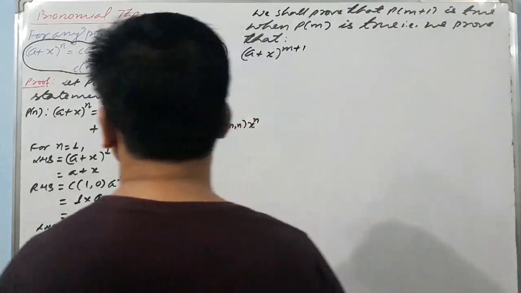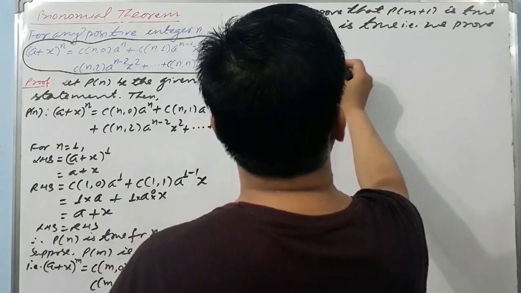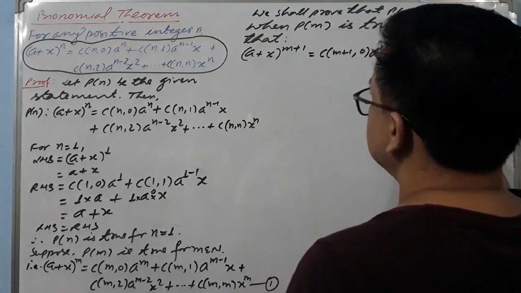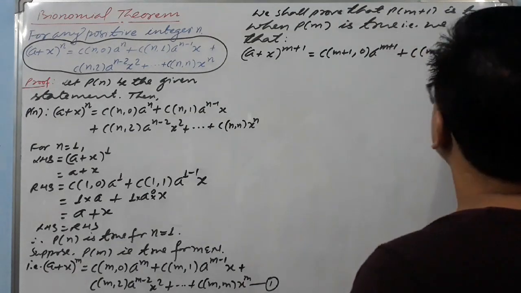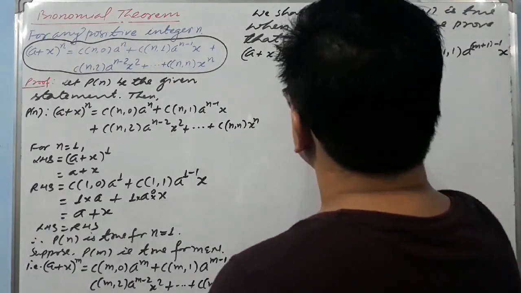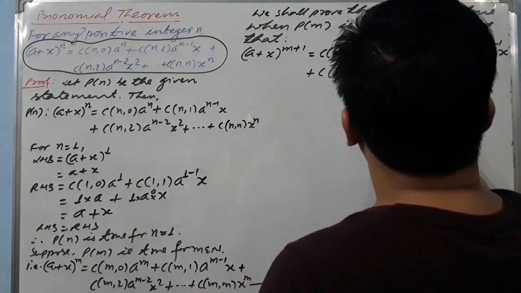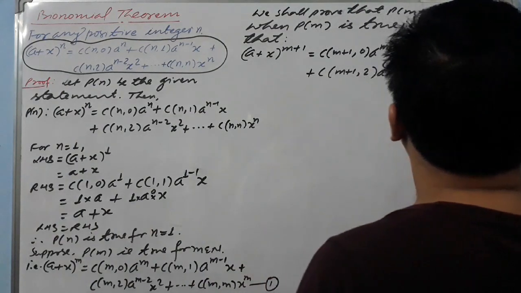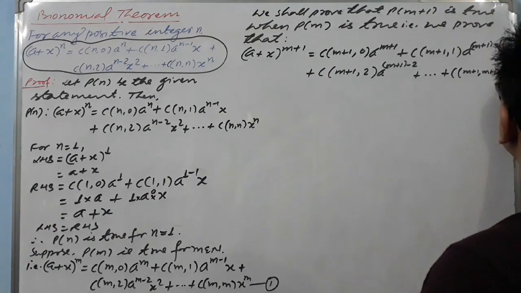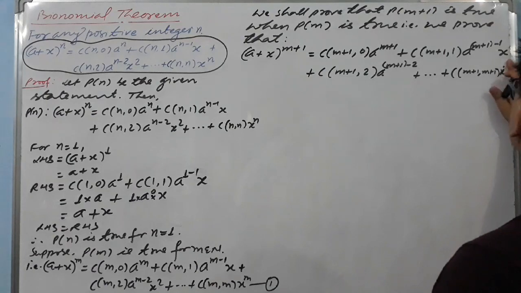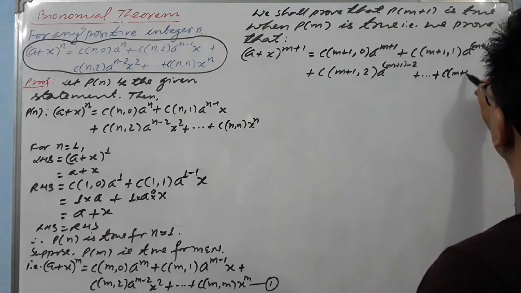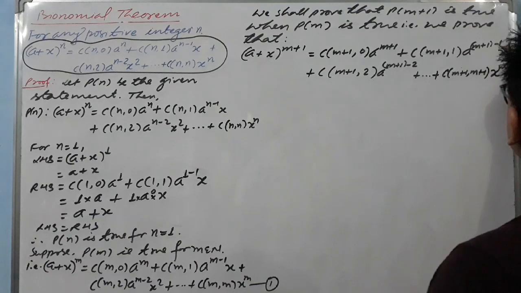is equal to C of m plus 1 comma 0, a raised to power m plus 1, plus C of m plus 1 comma 1, a raised to power m plus 1 minus 1, x, and plus C of m plus 1 comma 2, a raised to power m plus 1 minus 2, x square, and plus dot dot dot. The final term is C of m plus 1 comma m plus 1, x raised to power m plus 1.